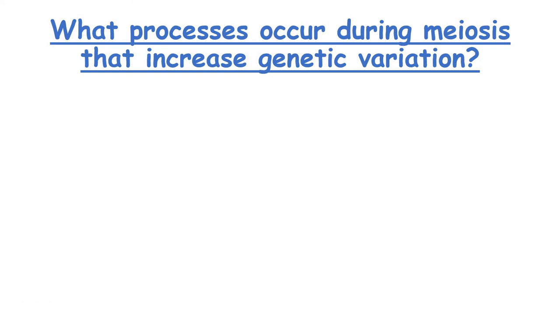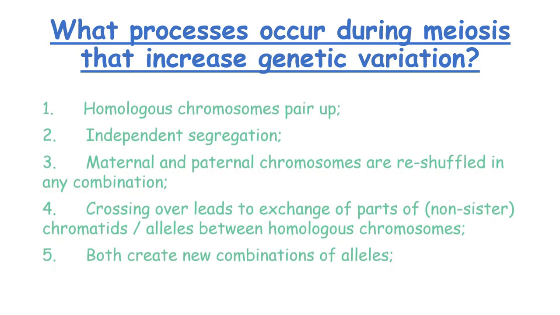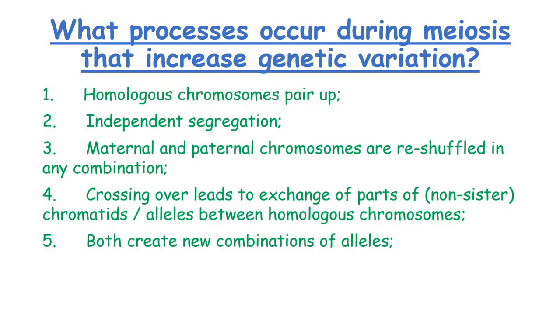What processes occur during meiosis that increase genetic variation? Homologous chromosomes pair up. Independent segregation: maternal and paternal chromosomes are reshuffled in any combination. Crossing over leads to exchange of parts of non-sister chromatids, or parts of alleles between homologous chromosomes, both of which create new combinations of alleles.